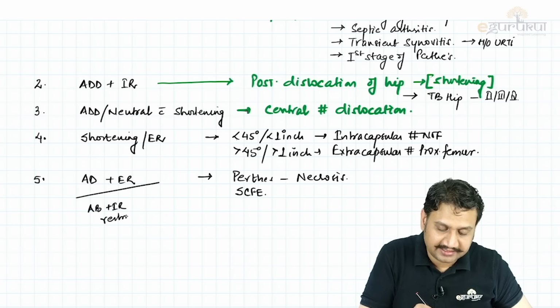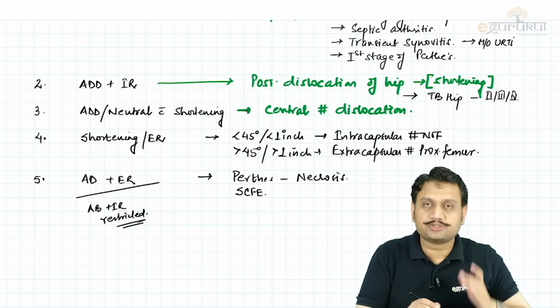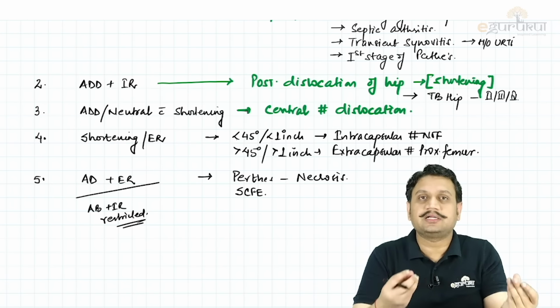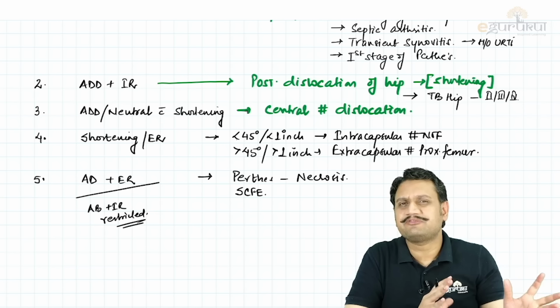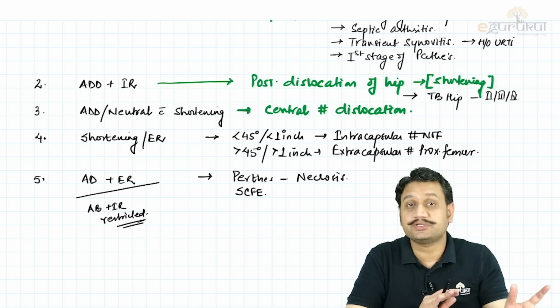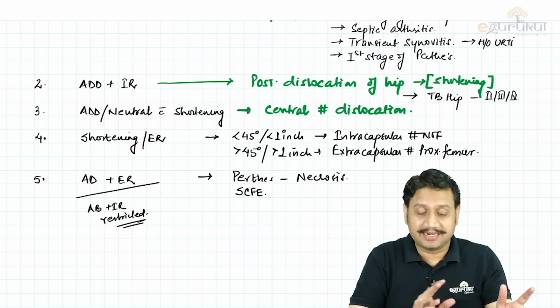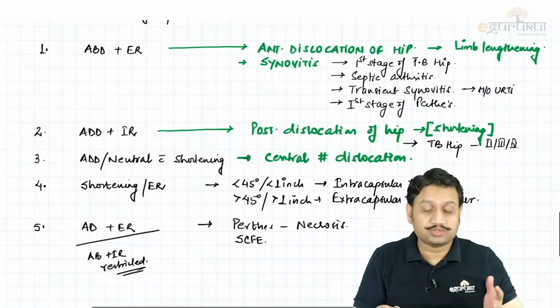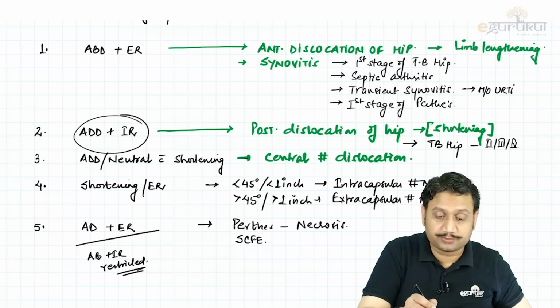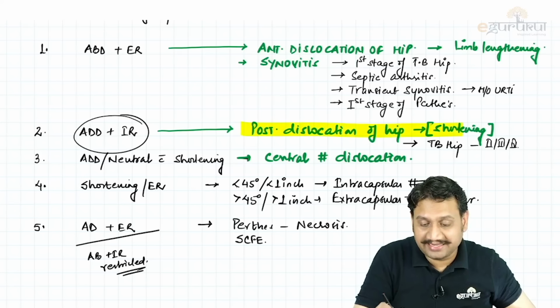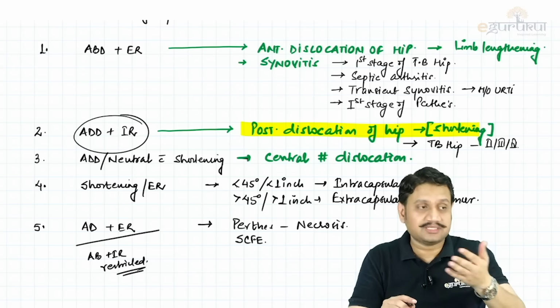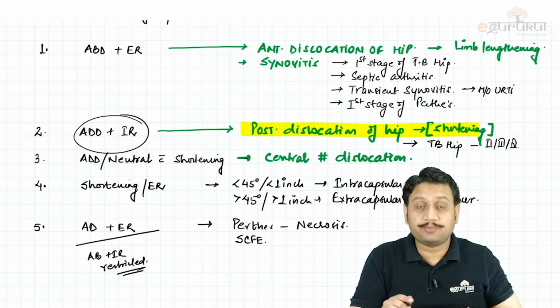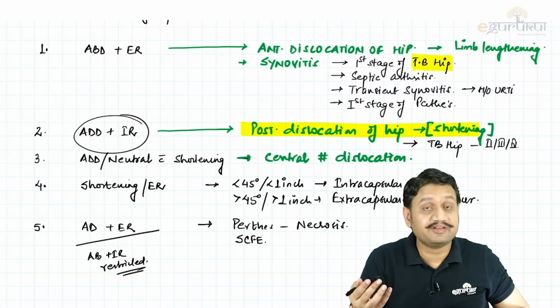Perthes is one of the important topics which has not been asked so frequently in the past few years, but yes, it is very important. Now you know the attitude of the hip, and looking at it, I do believe the questions are very important. Posterior dislocation is very important and has been asked so many times in previous years, twice in the last year alone. Tuberculosis is itself a very important question.